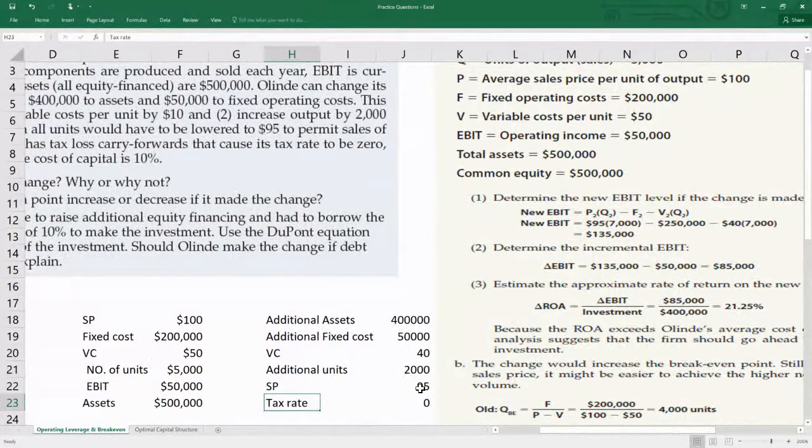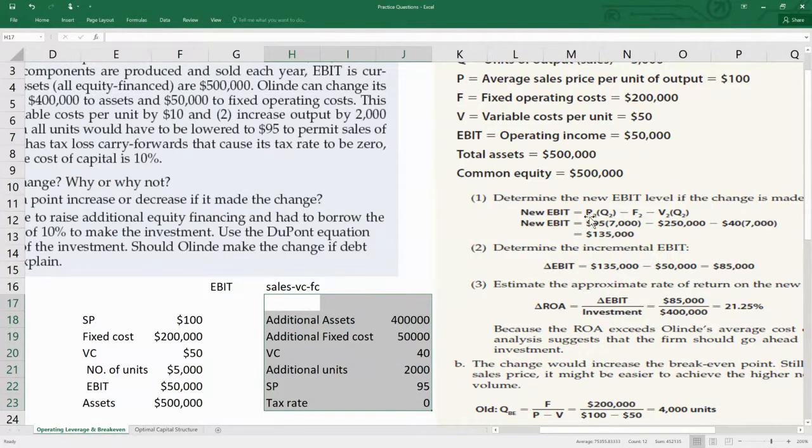New, how do we calculate? Our sales price was $95, right? So what is earning before interest and tax? EBIT means sales minus variable cost minus fixed cost. This is something we all know, right? All things are given in the question, simple. We just have to put in our inputs.